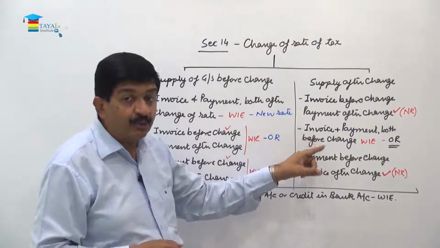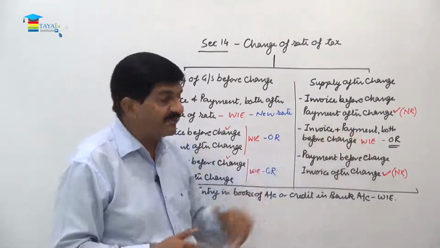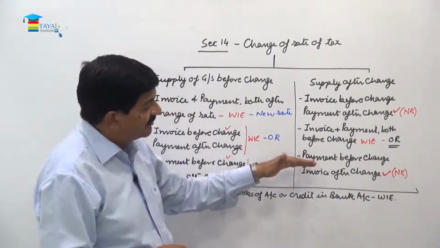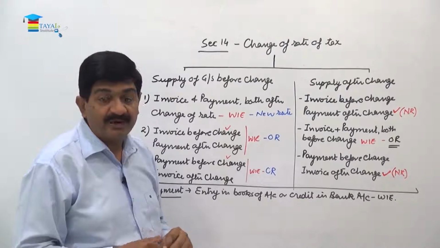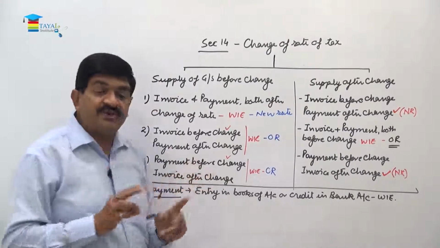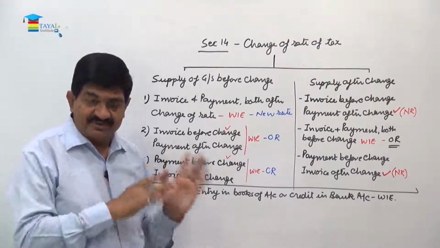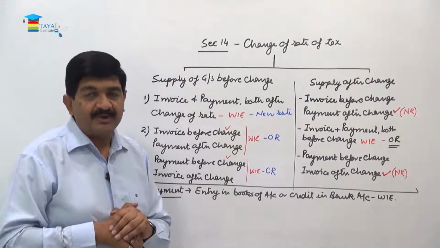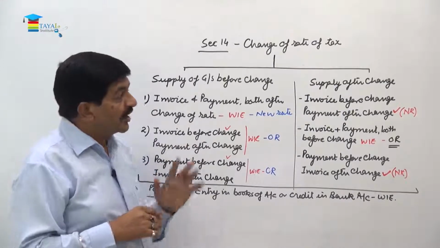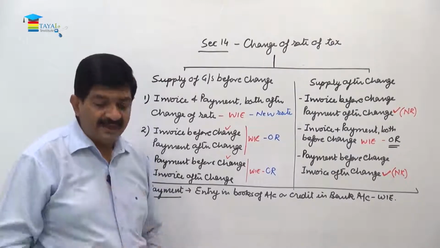Invoice plus payment both are before the change. In that case, whichever is early, that old rate will be applicable, and if the payment is before the change and invoice is after the change, then certainly the date of invoice will become relevant, that is the new rate. So out of three, where the minimum two are, accordingly the rates will be applicable. If all three are before the change, section is not applicable. If all three are after the change, section is not applicable. So situation is this.